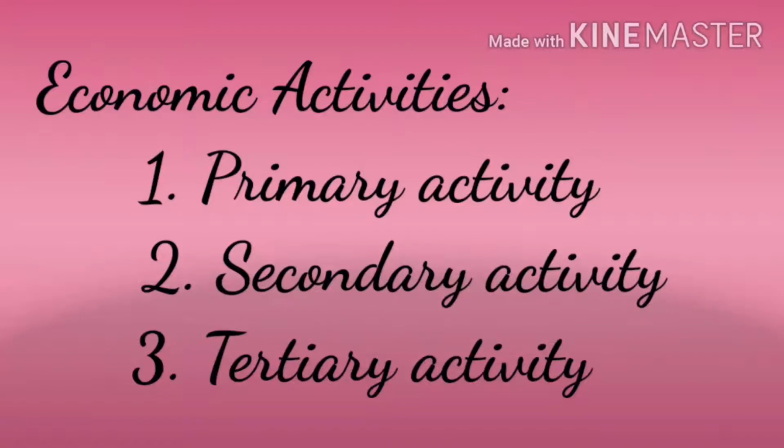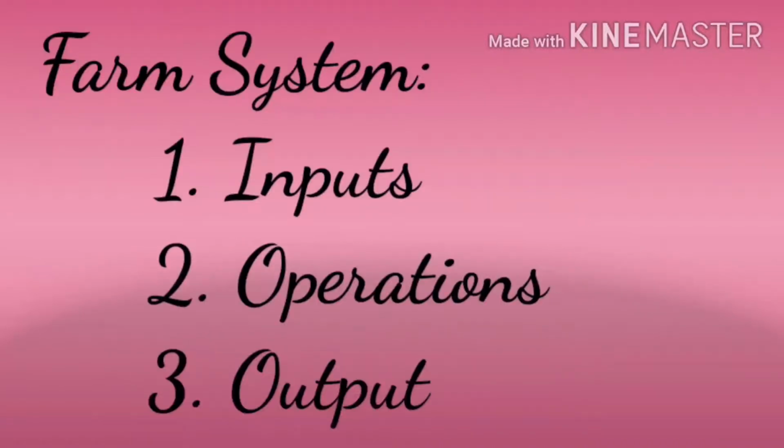Next one is the farm system. Agriculture is now considered a well-managed system, isn't it? It requires inputs. What are the inputs for agriculture, children? Seeds, machineries, fertilizers, labor, rainfall, sunshine and so on. Then some operations are also involved in this system. What are the operations?